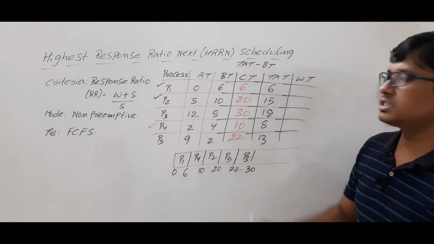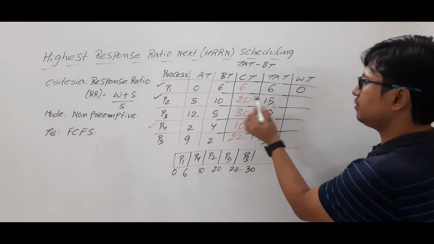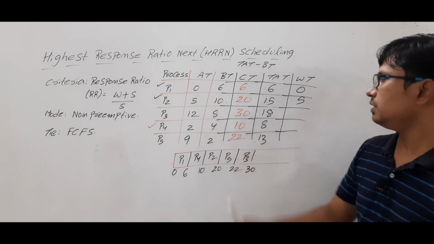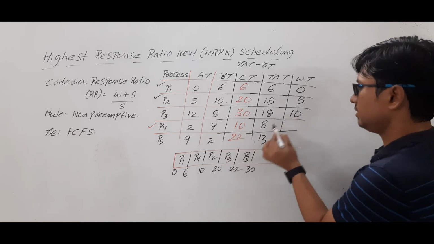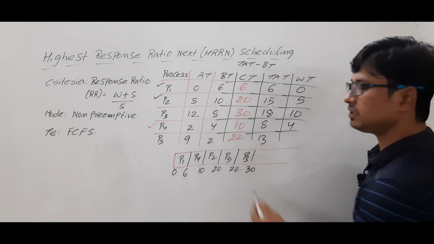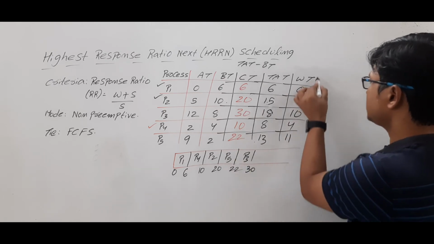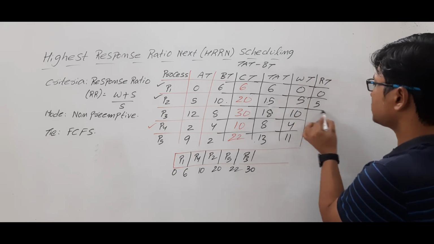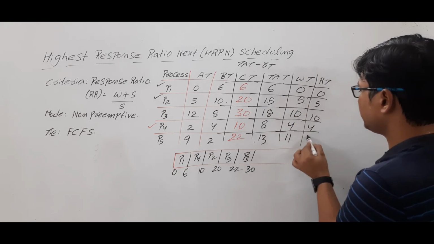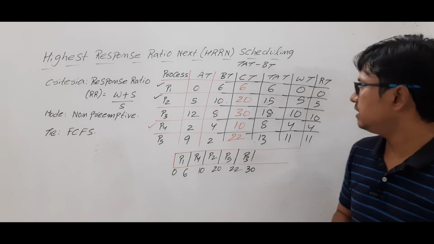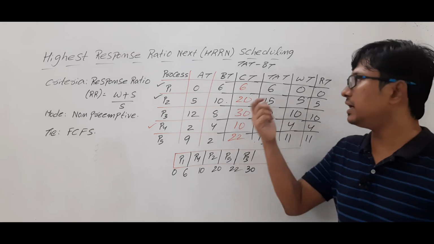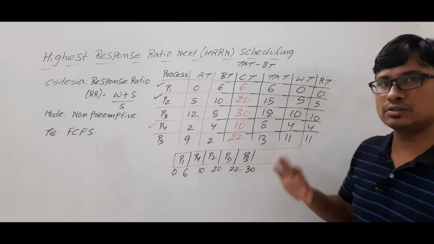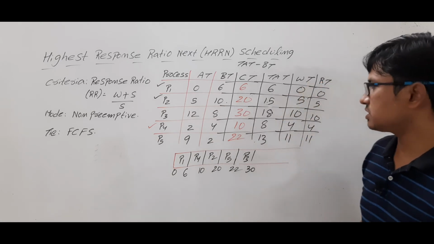So 6 minus 6 is 0. 15 minus 10 is 5. 18 minus 8 is 10. 8 minus 4 is 4. 13 minus 2 is 11. Similarly, if you compute the response time, you will get the same as the waiting time. If you want to verify, you can. The response time and waiting time will be the same because it is a non-preemptive scheduling algorithm. But let me discuss how we compute the response time.